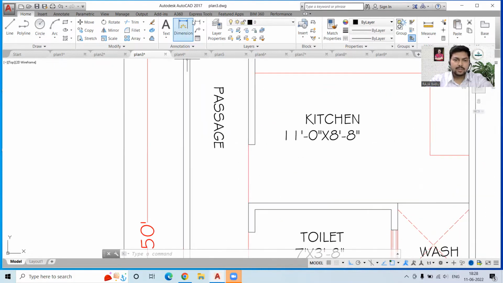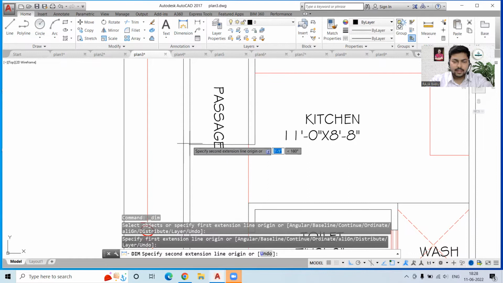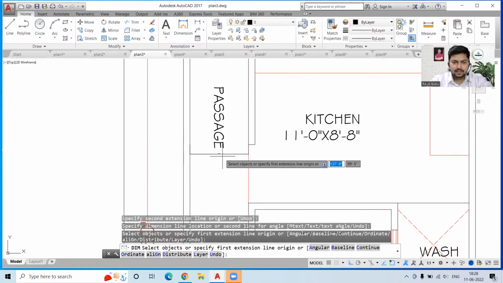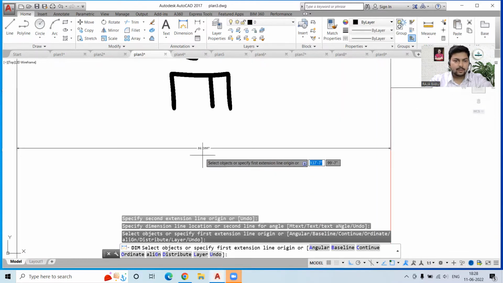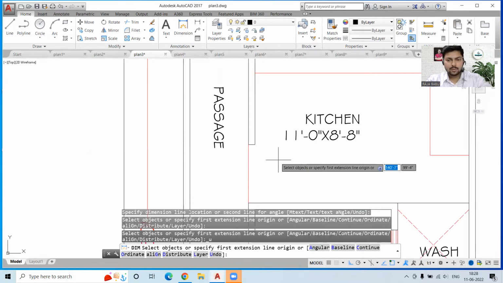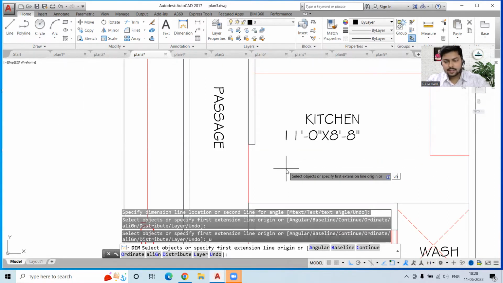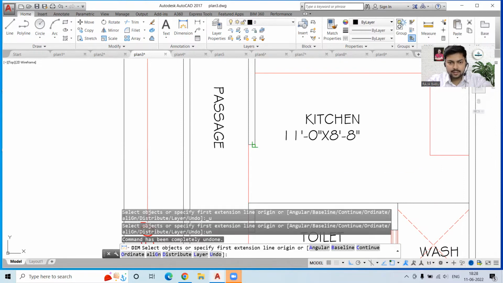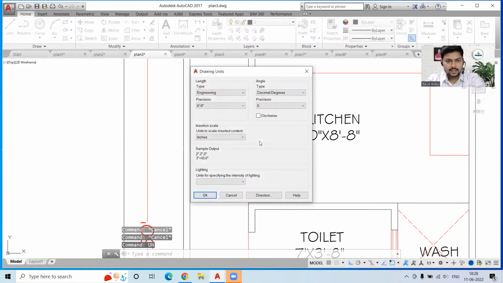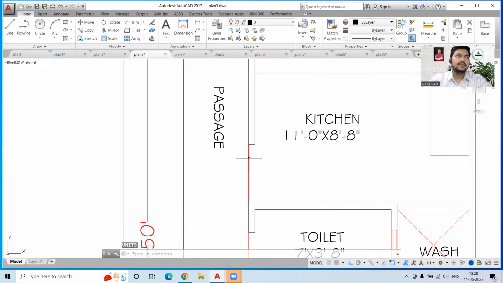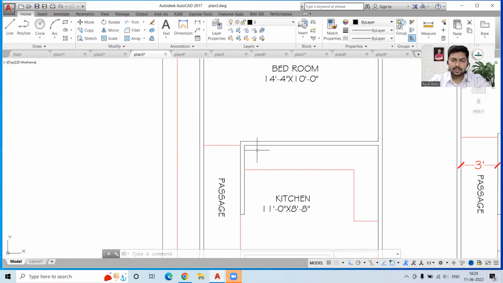We will also check the dimension of the passage over here. Just a moment, let's see how much dimension is given. So this is 36, I guess. I don't know what unit it is, so let me check my units first. Okay, what is the unit of this drawing? I will explain everything in the next session, but right now it is having the units in feet and inches, okay. So this is inches, so 36 inches, that means it is 12 into 3, okay. So this is 3 feet. So this passage is quite good for the movement, 3 feet is enough.